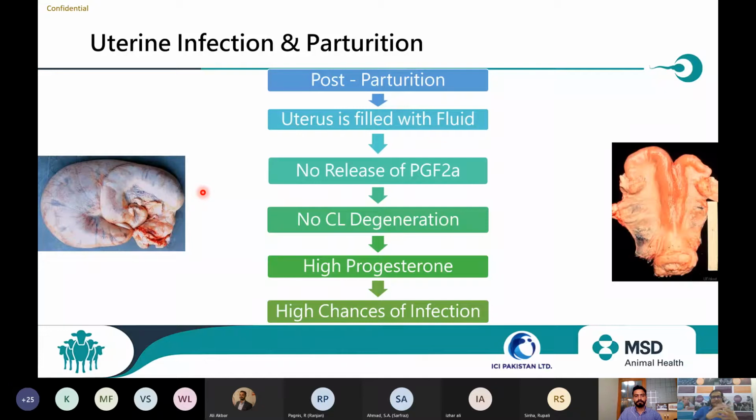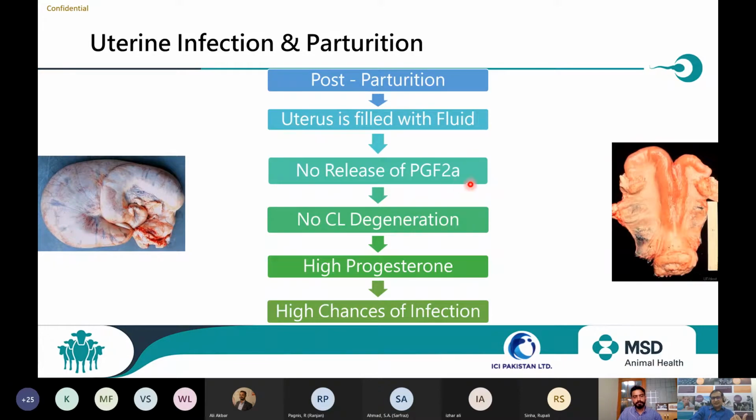And the second thing is that the uterine endometrium has not resolved its action. The endometrial glands are not working at this moment, so PGF2 alpha doesn't release. It releases, as you all know, from the endometrium. The endometrium is not able to release this PGF2 alpha because the uterus is filled with fluid.